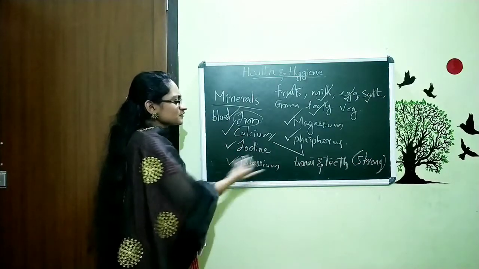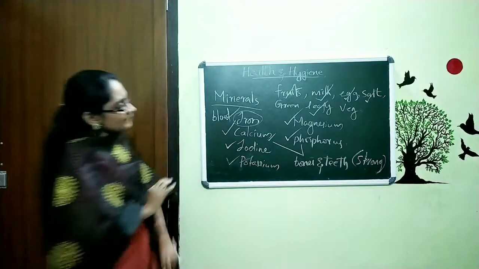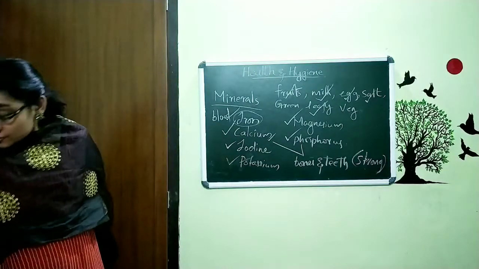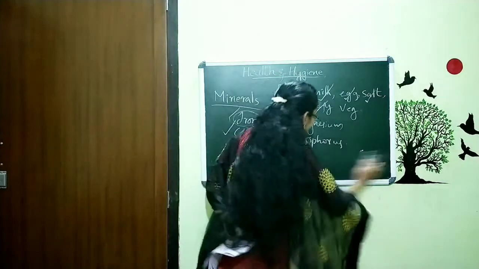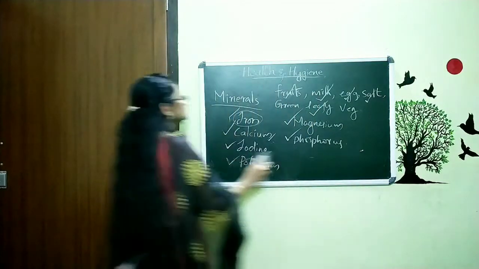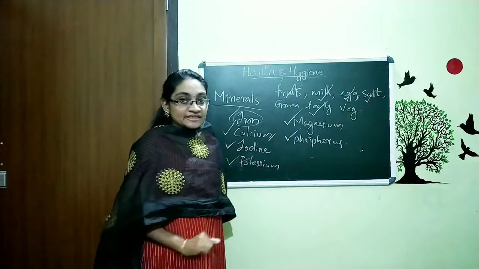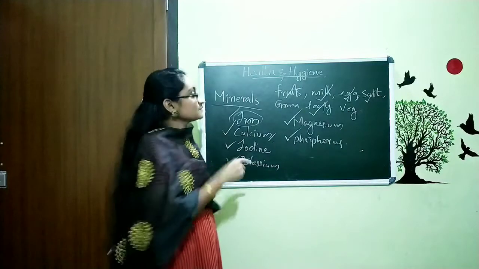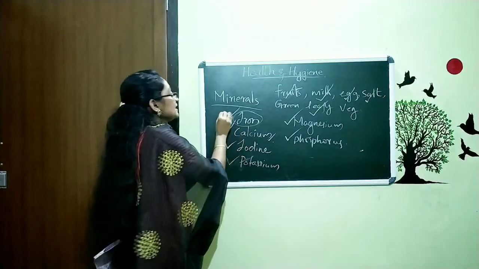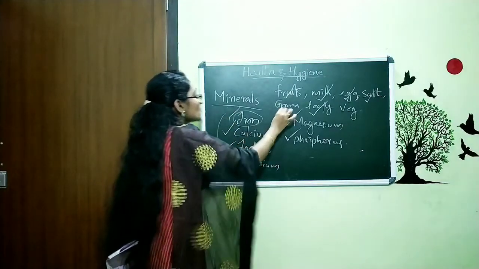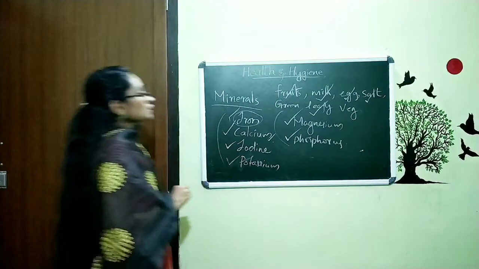So these are some of the things mentioned in your textbook, and that's why I mentioned all these things here. You want to focus on these areas: which are the food items containing minerals, what is the function of these minerals, and which are the different types of minerals. These are the three things you want to focus on.